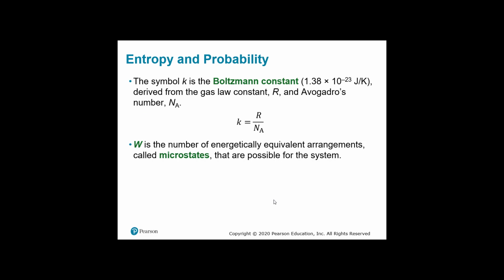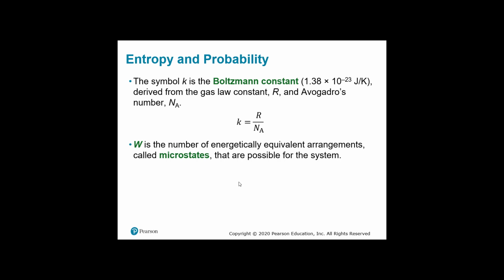Okay, so K is the Boltzmann constant derived from the gas law constant R and Avogadro's number. R is the gas constant, and Na is Avogadro's number. W is the number of energetically equivalent arrangements, called microstates, that are possible for the system.